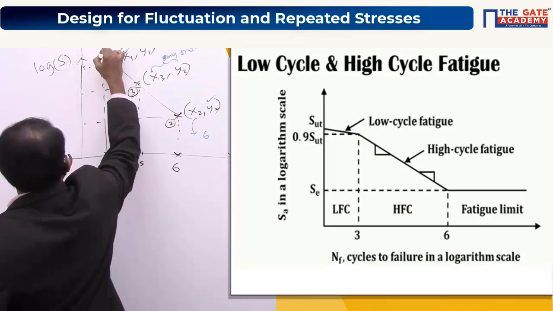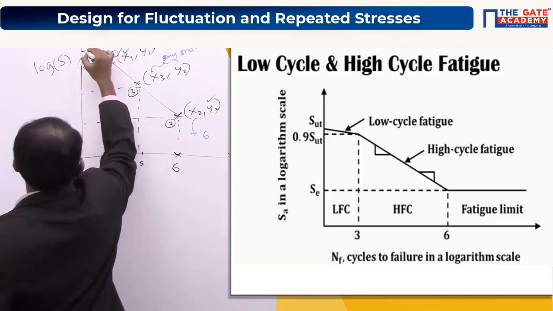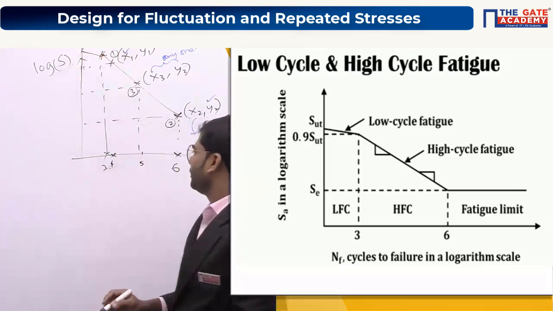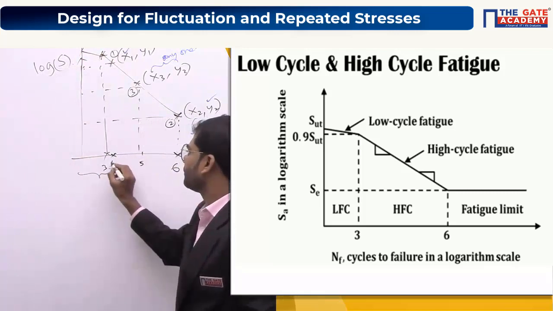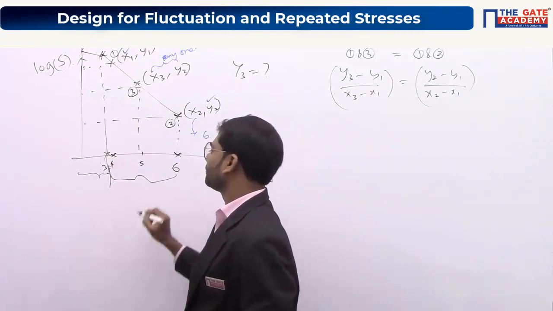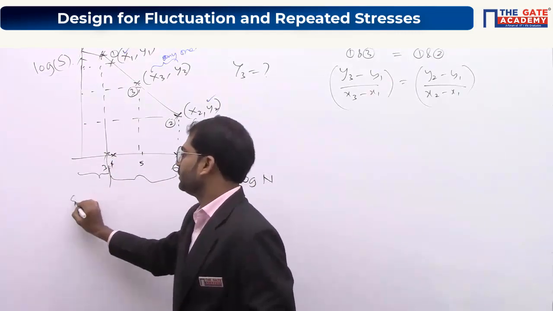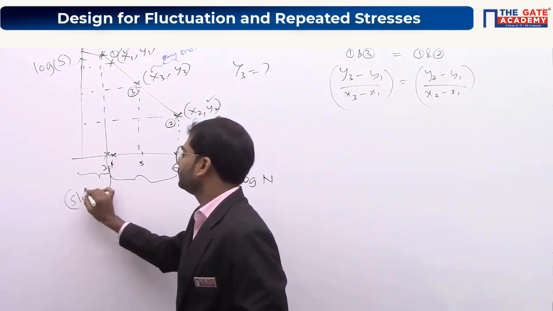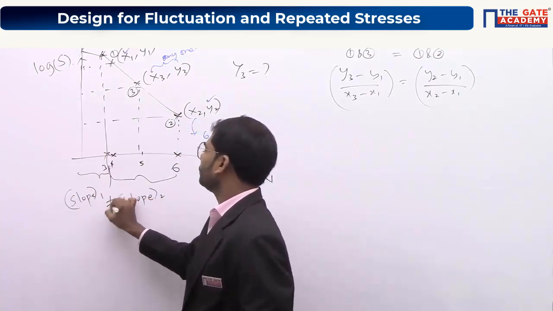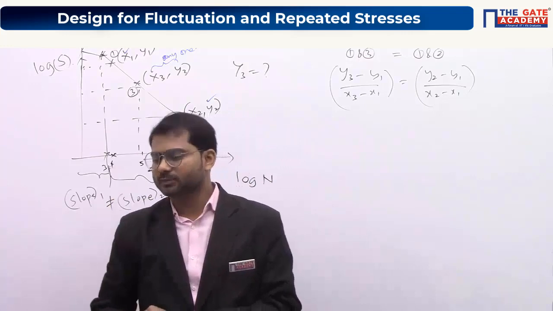So the slope is different. This part's slope is different. From here to here, whatever slope is there till this point, and from here to here, whatever slope is there, both the slopes are different. So the slope in this region, let's take it as 1, and the slope in this region as 2. Both are not equal. So kindly draw this particular diagram.